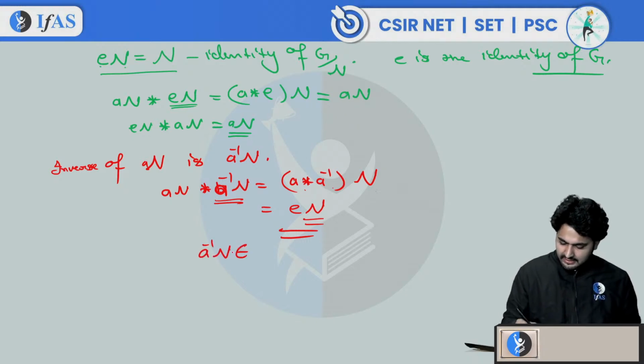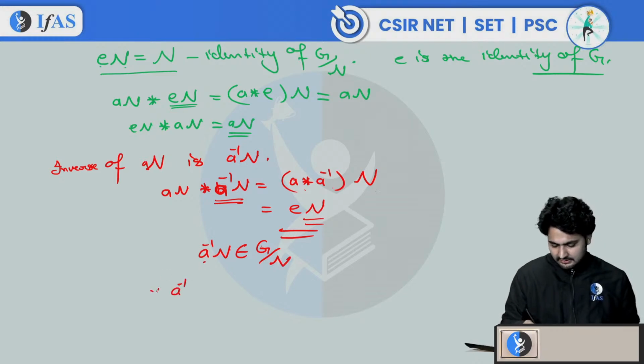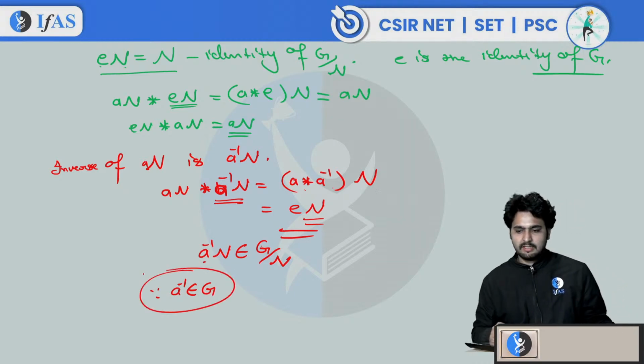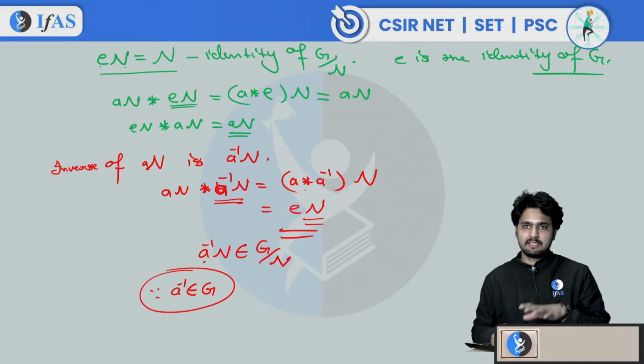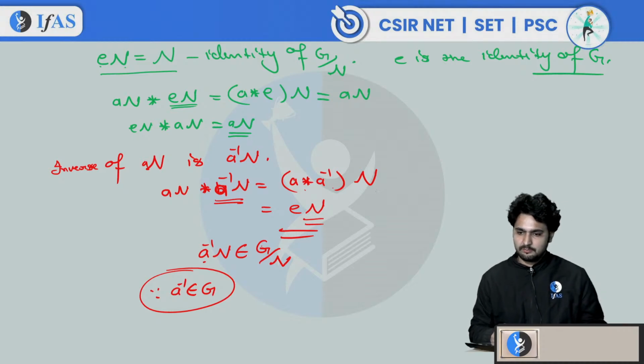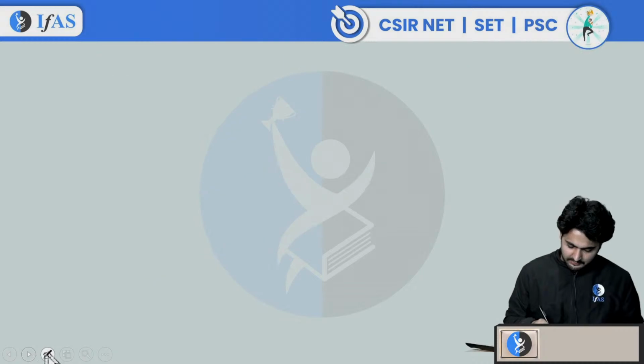And this will be an element, that is also correct. A inverse n is an element of G by n, because A inverse is an element of G. So A inverse n will also be an element of G by n. It means that every element An has an inverse in G by n. That's why it satisfies all the properties to be a group, and so G by n is a group. Okay, now let's look at some examples.